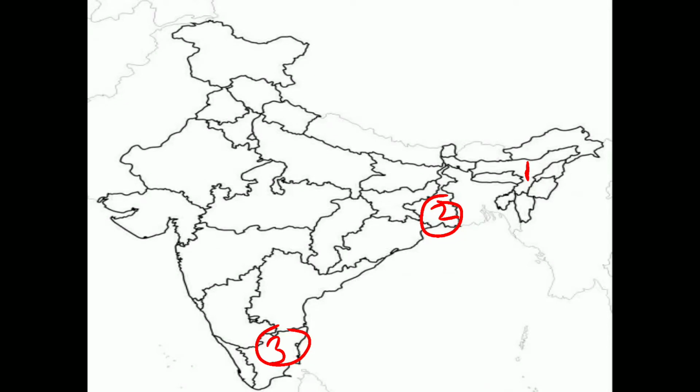So which is the top producer? Assam. If this state is marked and it is written, write the state which is the top producer of tea, or you can be given this state is famous for the cultivation of, your answer would be tea. So be prepared for any sort of question that can be asked to you in the paper. Fine.